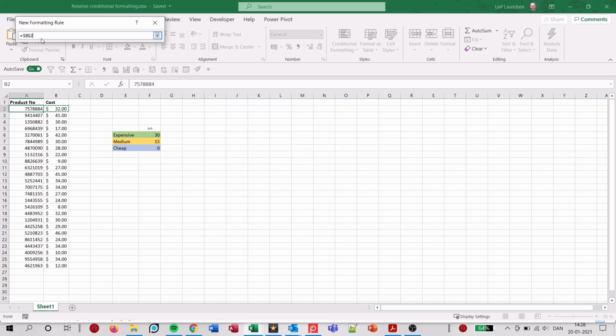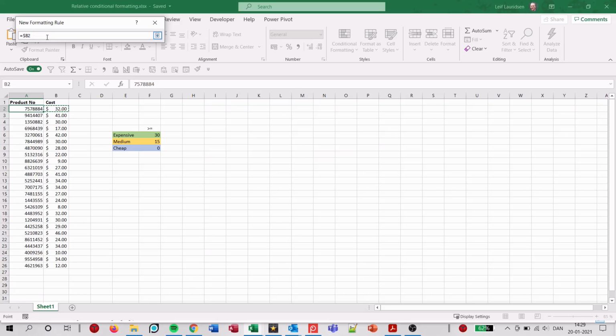and then we use F4 to remove the $ sign in front of the 2, but to retain it in front of the B. The reason for doing this is as the conditional formatting is expanded to the whole table, we want to make sure that it always looks in the B column and always picks up the row that it's in. By removing the $ sign in front of the 2, it will always look at the current row, not row number 2, but because of the $ sign in front of the B, it will always look in the B column.